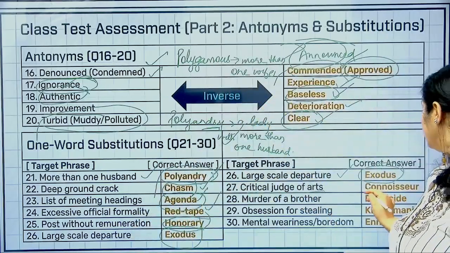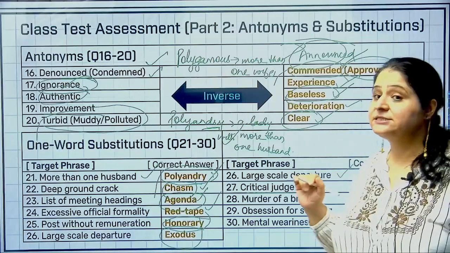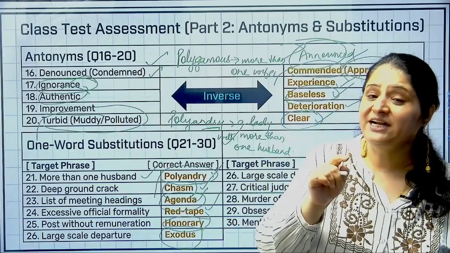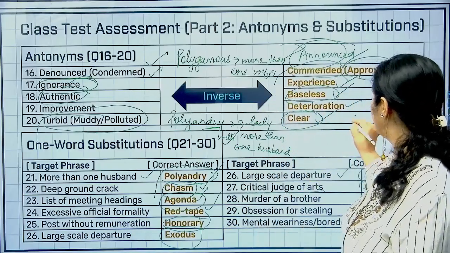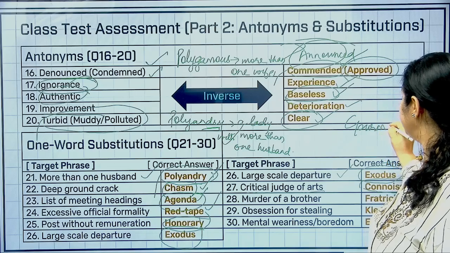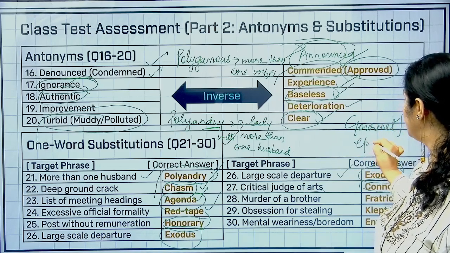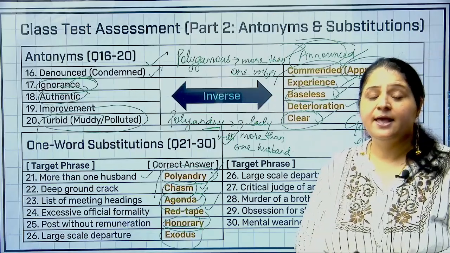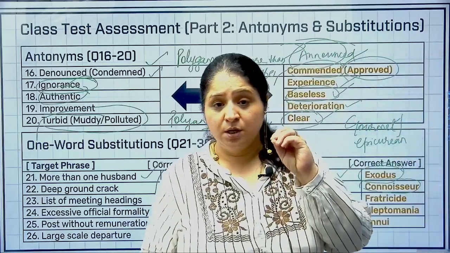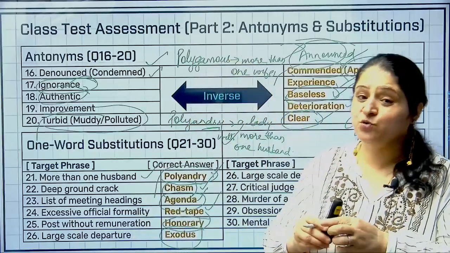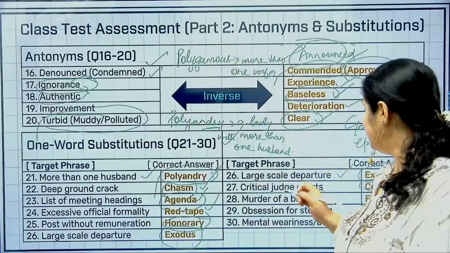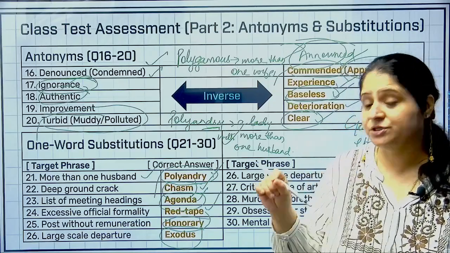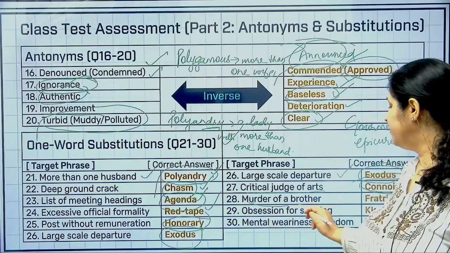connoisseur का क्या मतलब होता है? connoisseur का मतलब होता है who has refined taste in art, right? One who has refined taste in food is called a gourmet, or an epicurean. Epicurean and gourmet are the words which are used for the persons who have refined tastes in food. But a person who has refined taste in art, who is a critical judge of art, is a connoisseur, right? Connoisseur.